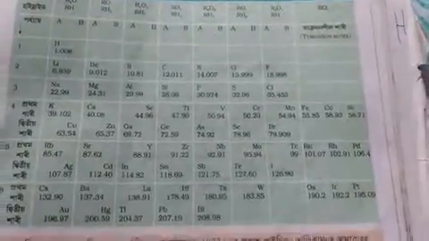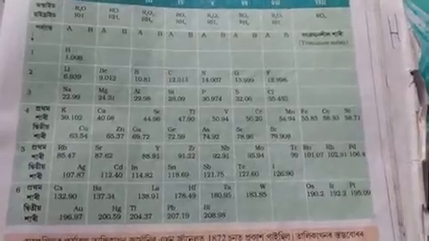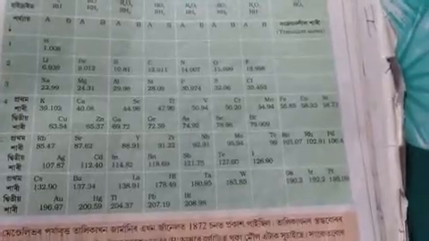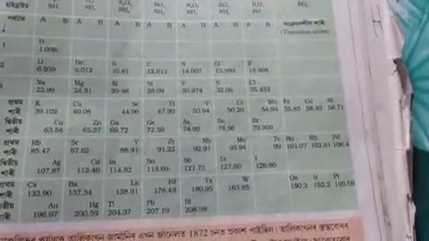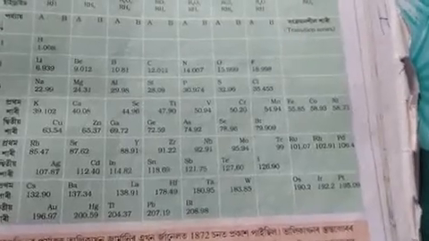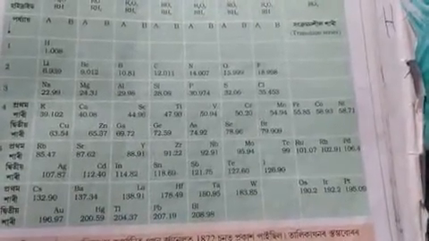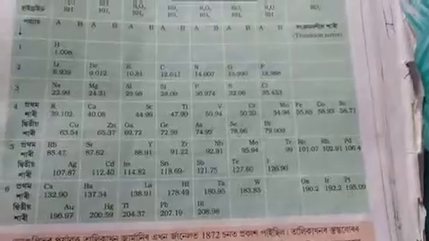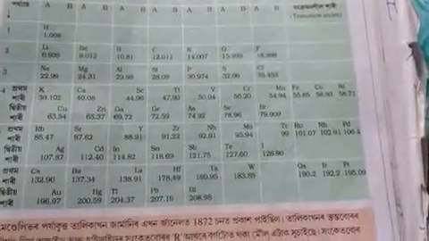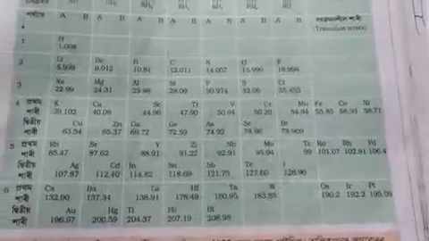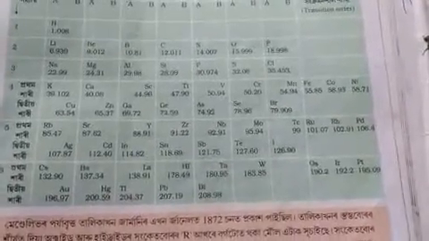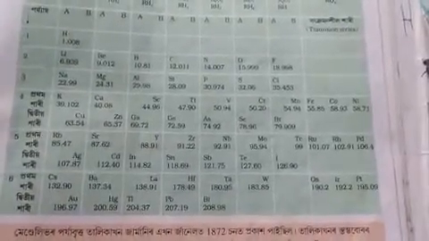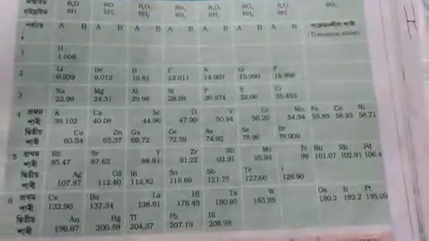As there is no regular trend, no fixed difference, suppose 2 or 1 or 0.5. If it was mentioned that in between two elements the difference in atomic mass will be suppose 1 or 0.5 or 2, then whenever we see a difference of atomic mass of 4, at least we can get the idea, or the scientist could place 2 more elements or 1 element in between them. So it was not observed. So this was one more limitation. So this is all about Mendeleev's periodic table.